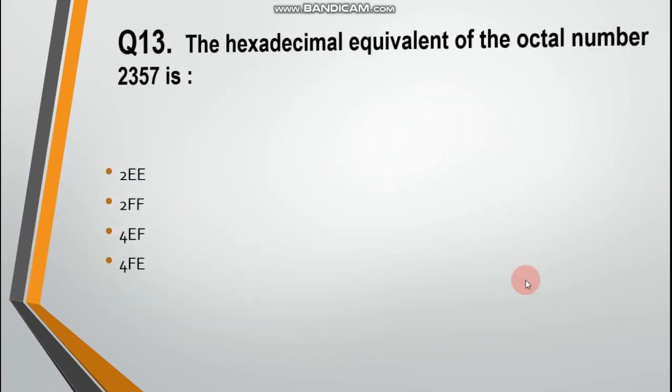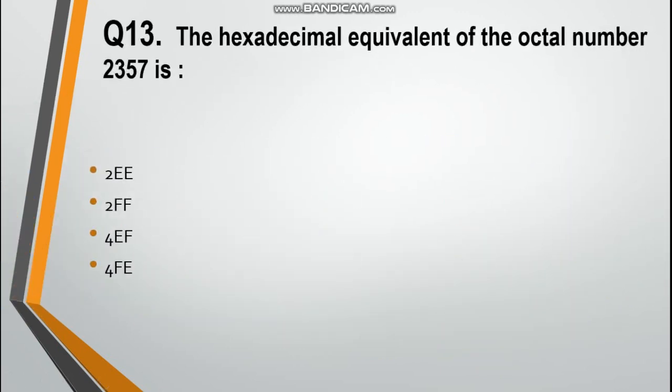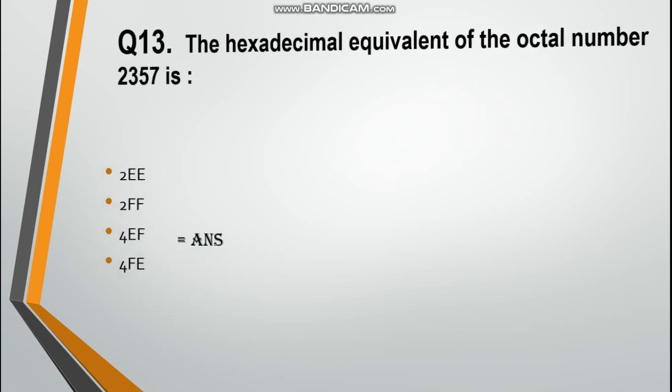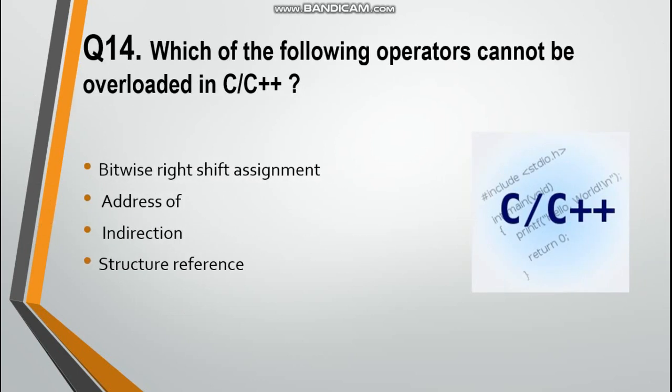Next question is the hexadecimal equivalent of the octal number 2357 is. Options are 2EE, 2FF, 4EF and 4FE. Answer is 4EF. Next question is, which of the following operators cannot be overloaded in C++?